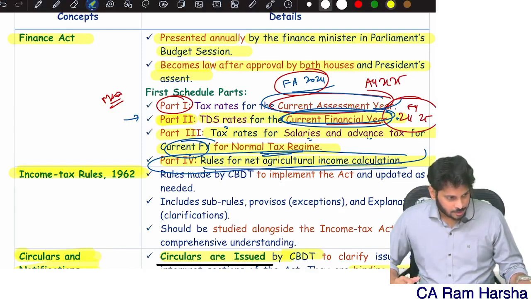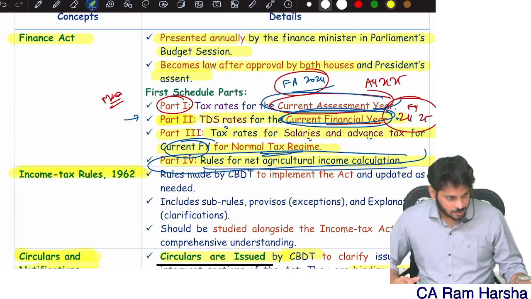This is taxable at slab rates. First 2.5 lakh, 0. Next 2.5, but only 50,000 is there. At 5%, how much is it? 2,500. Whereas the 2 lakh is taxable at 20%, which is 40,000. So total basic tax 42,500.